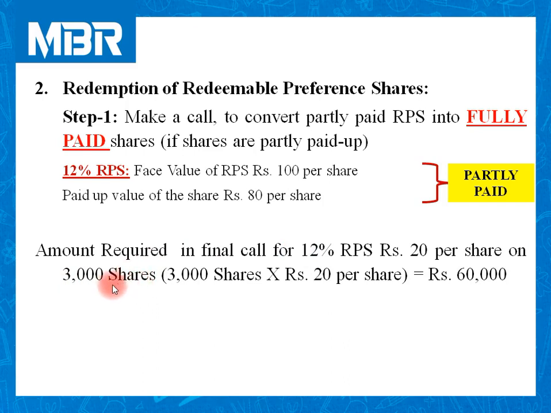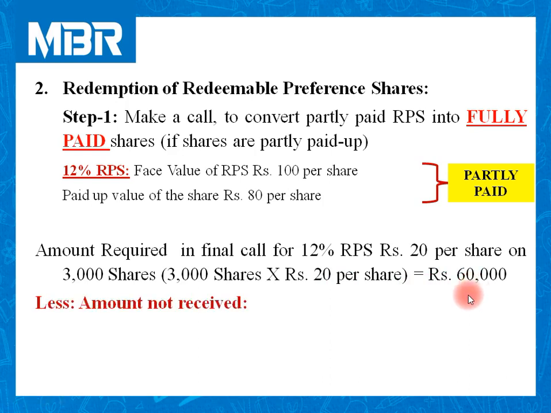Just a minute or two ago, we completed the calculation of the number of shares, that is 3,000. 3,000 shares at rupees 20 per share, so the total amount called from the shareholders is 60,000.